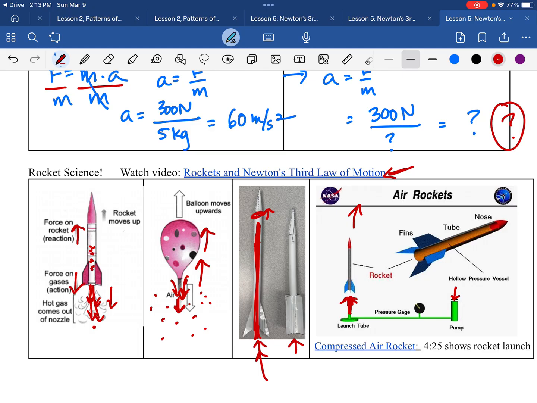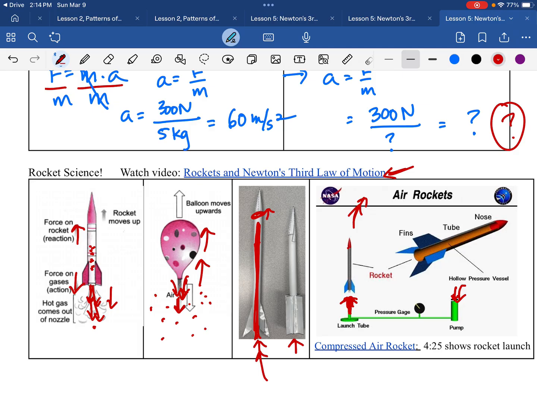Lots of fun. So that's an example of Newton's first law of motion, that an object at rest remains at rest unless acted upon by an unequal force. So that paper rocket will just sit on the launcher until we pump air and release that air, shooting it forwards. Okay, that is it for...